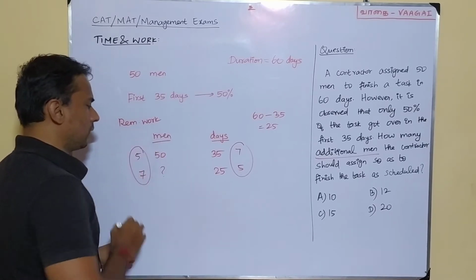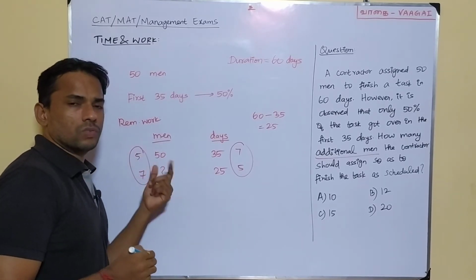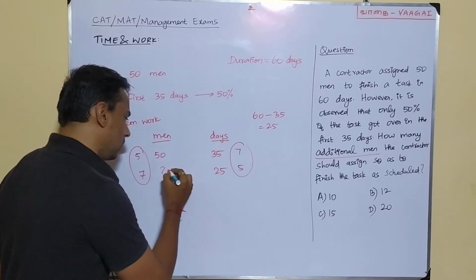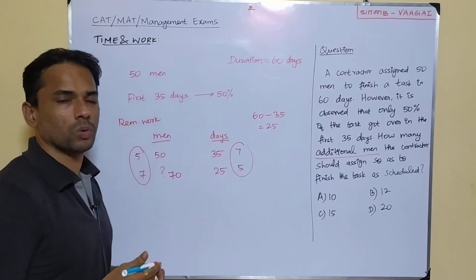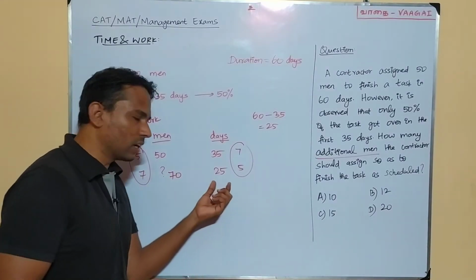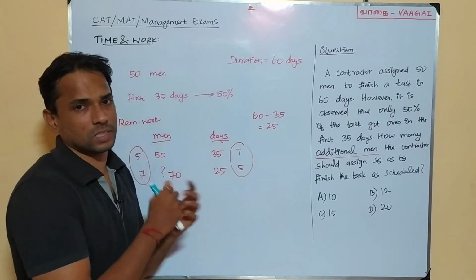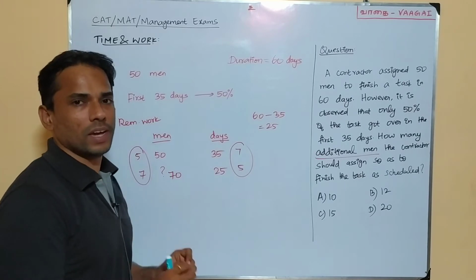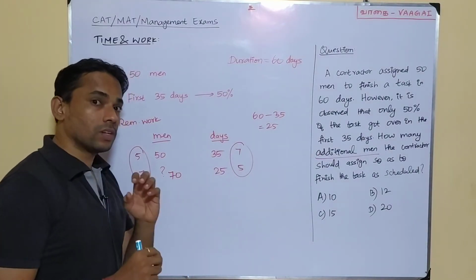So that means 5 parts is like 50. It's very obvious. One part will be 10. So 7 parts will be how much? 7 parts will be 70. So 70 is going to be the number of men which is required to complete the work in 25 days. Then only the work will complete in the scheduled number of days. Is the point clear?